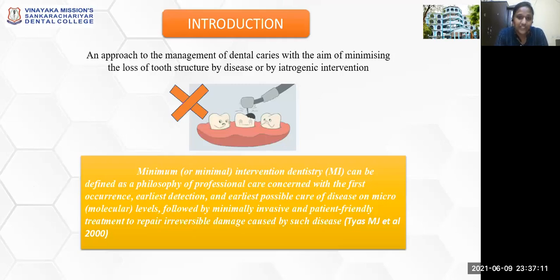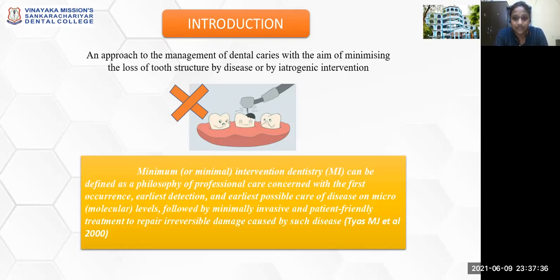So initially, in olden days or in the conventional method, what G.V. Black proposed was extension for prevention, where in order to prevent the recurrent caries or the secondary caries, or to give a prophylactic treatment before the caries occurrence, was the concept in your traditional methodology for management of dental caries.